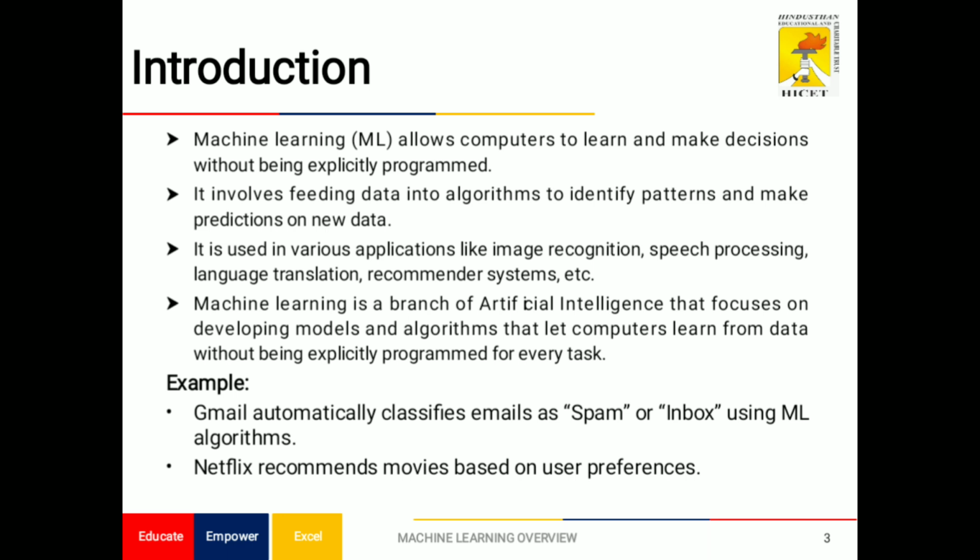First, Gmail automatically classifies email as spam or inbox using an ML algorithm. Using this algorithm, Gmail identifies which mails are spam and which are genuine, and the mail is classified into inbox or spam.